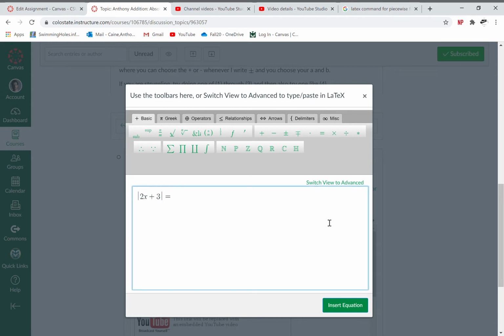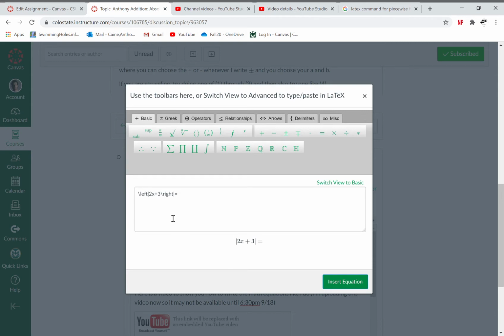So what I want to show you all is something that might speed this up or make it a little bit easier than having to switch through all these tabs. So I'm going to switch to advanced view. And suddenly this looks different. It's all these backslash calls, like what I've been doing when I would say frac. And then they display what it looks like down at the bottom.